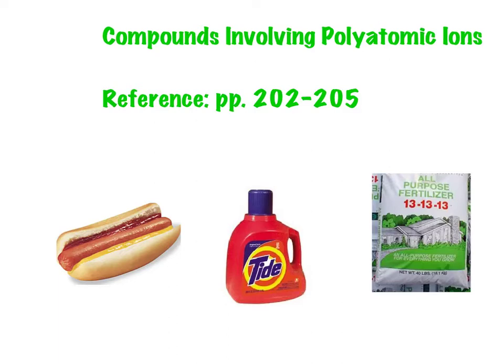Now the hot dog had nitrites. Fertilizer has nitrates, and it also will run off your lawn into lakes, rivers, streams, and cause algae to overgrow, which can kill everything in that water system. So these are some common polyatomic ions that are in some really common things that we touch every day, and they have an impact on our health and on the health of ecosystems. So we'll move on now to looking at these ions and working with them.